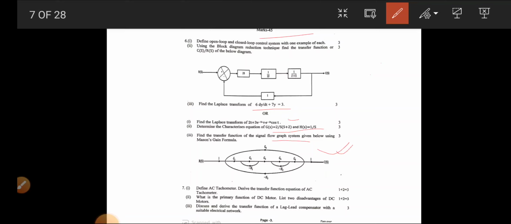Question number 7, define tensometer, derive the transfer function equation of AC tensometer. 7B, what is the primary function of DC motor, list 2 disadvantages of DC motors. 7.3, discuss and derive the transfer function of lag lead compensator with a suitable electrical network.